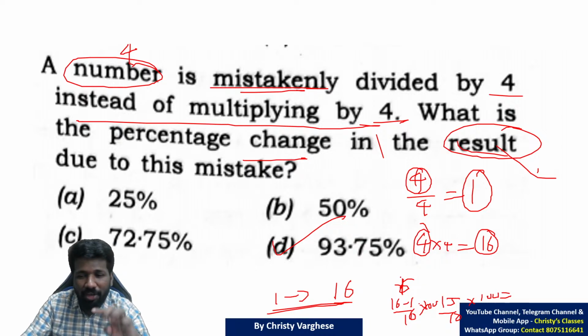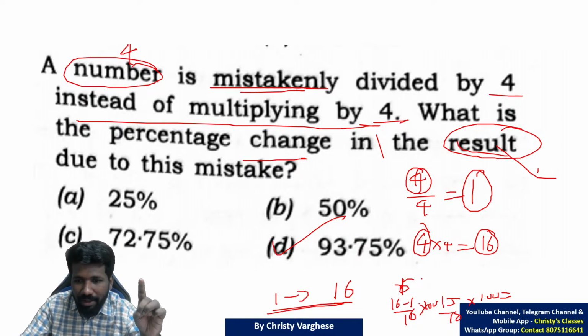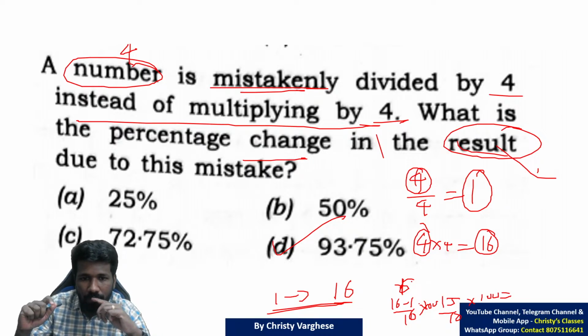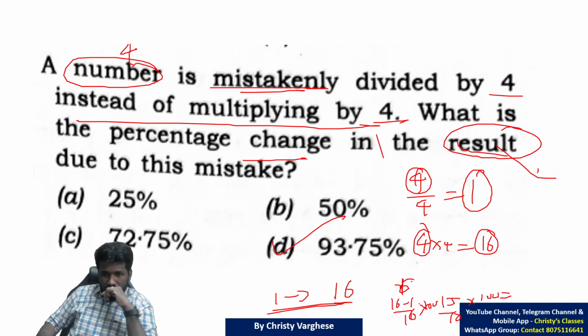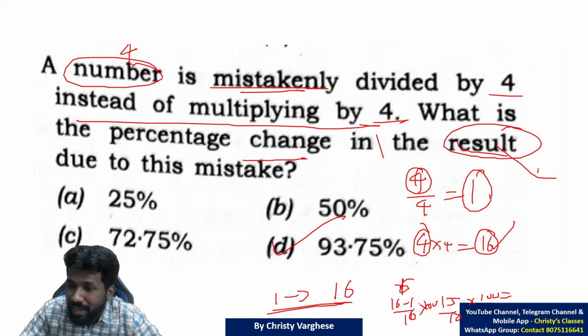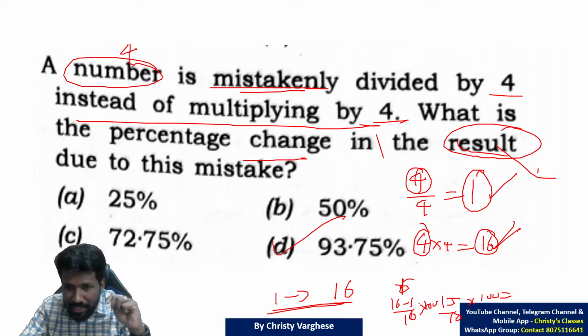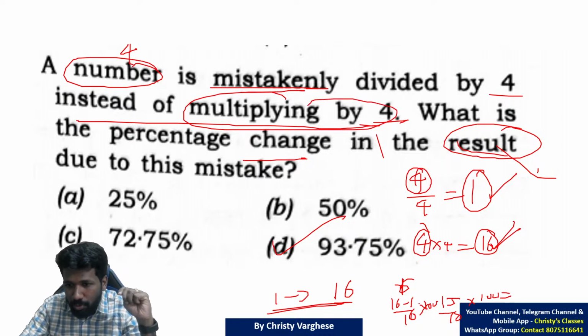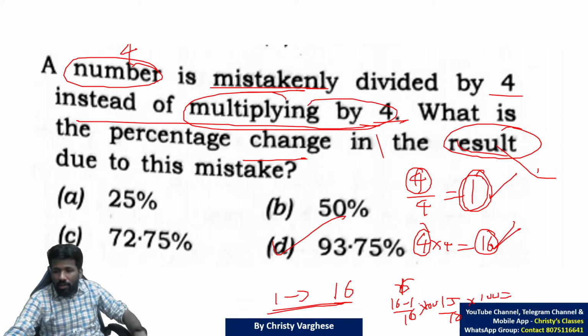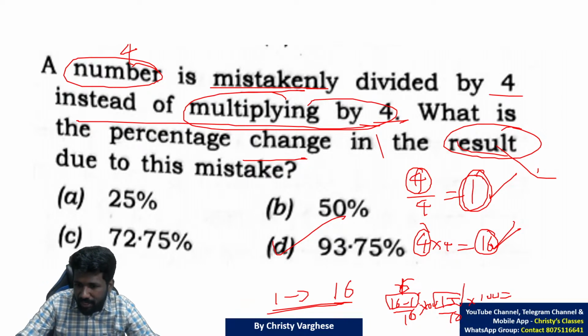Otherwise, here also you can use mental math. If you know mental math, you can do that also. How? One second, let me just check. Yeah, you were supposed to get 16 and you are getting 1. I think in between I told it the other way around. You were supposed to get 16 because multiplication is what you are supposed to do, but you did 1. So the error is 16 minus 1, 15 error, compared to 16, that is what we need to find now.